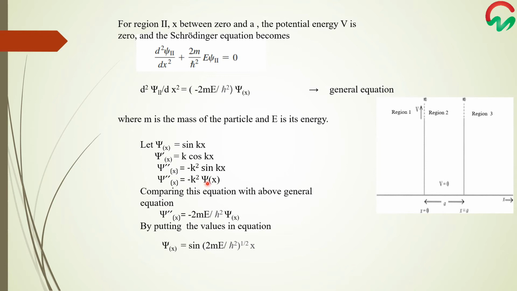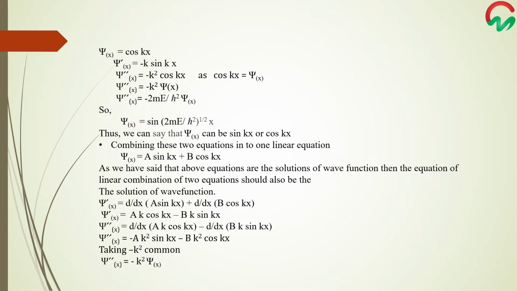Comparing this equation with the general equation, we get the value of k square equals to 2mE over h bar square. So by putting this value of k in the general equation where psi x is equal to sine of kx, we get psi of x equals to sine of square root of 2mE over h bar square into x.